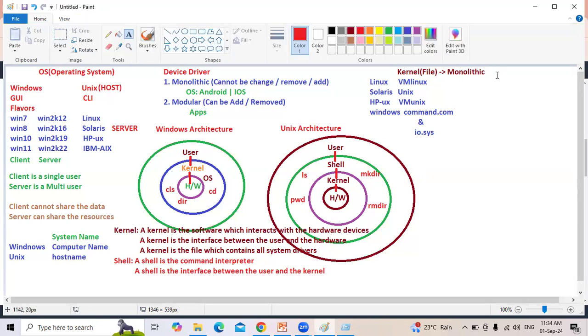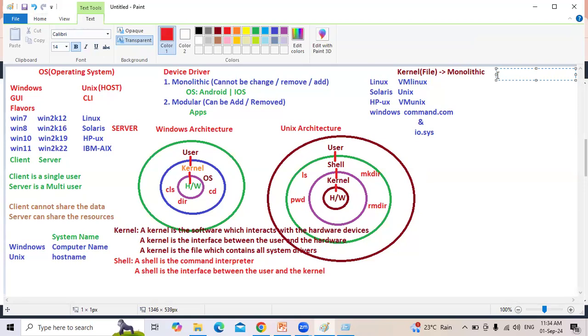Now, what's the meaning of flavor here? For example, take cold drink. In cold drink, there are so many flavors like Pepsi, Thumbs Up, Coca-Cola. There are so many flavors. Why do we call them flavors of cold drink?